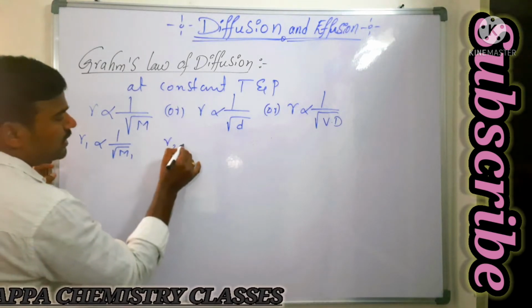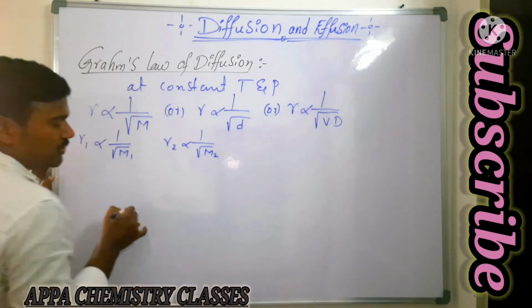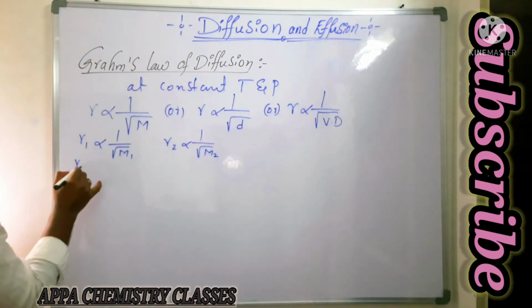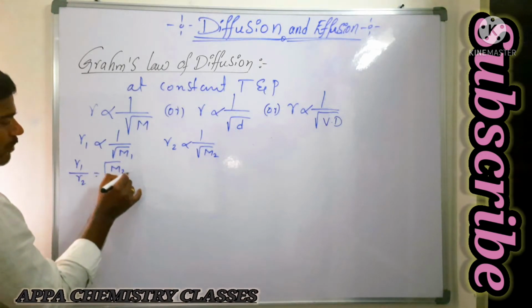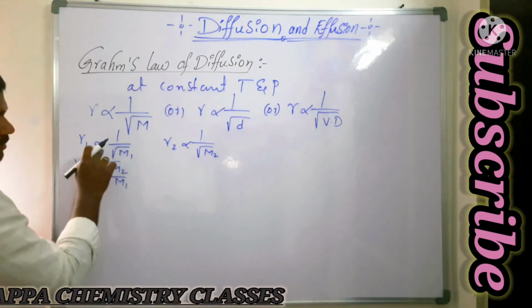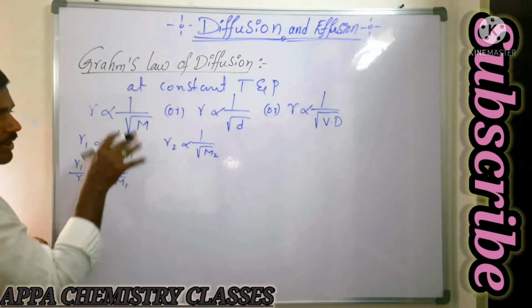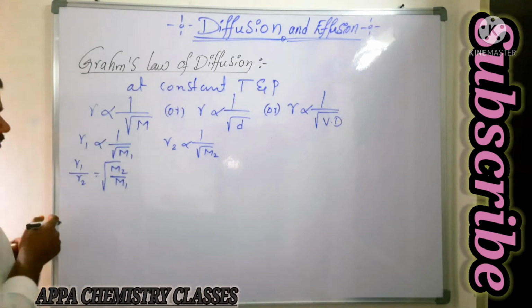For the second gas, it is 1 by square root of m2. So what happens if you take R1 by R2? It is square root of m2 by m1. By taking the ratio, the constant will be cancelled out and we get this formula.